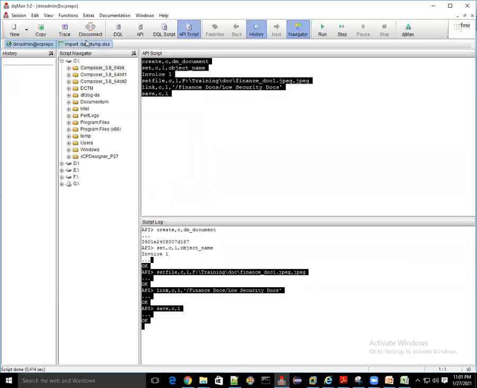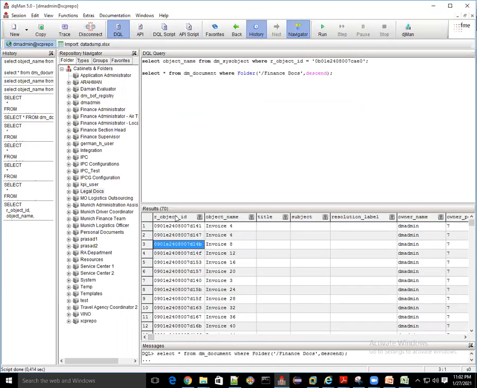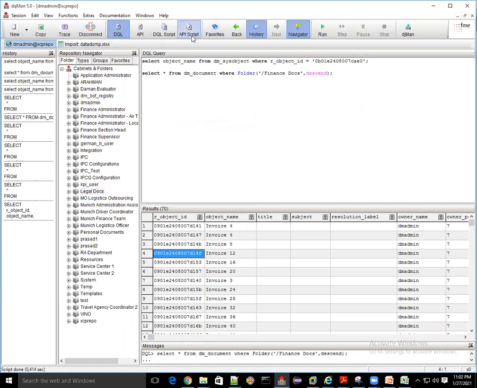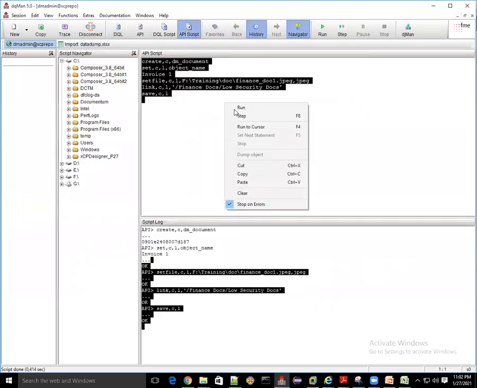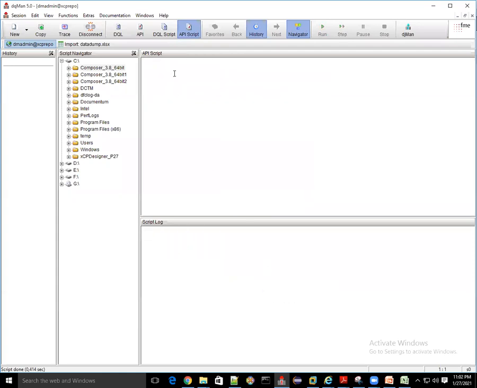There is one more API that is important, that is called dump. Let's say you have any object id, and I'm copying this, and you want to see what all the attributes of this object are, what all the information of that object id.